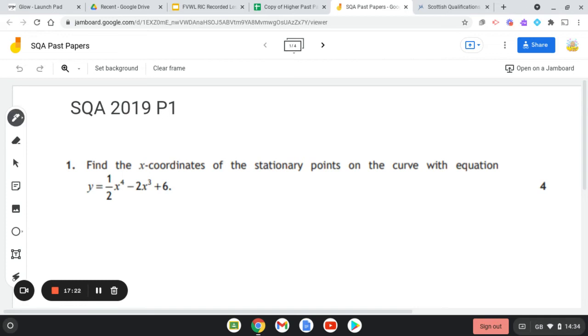Okay, so here is your solution. They're asking to find the x coordinates, so basically you have to solve this for x for the stationary points on the curve. The language in the question is telling you to differentiate.